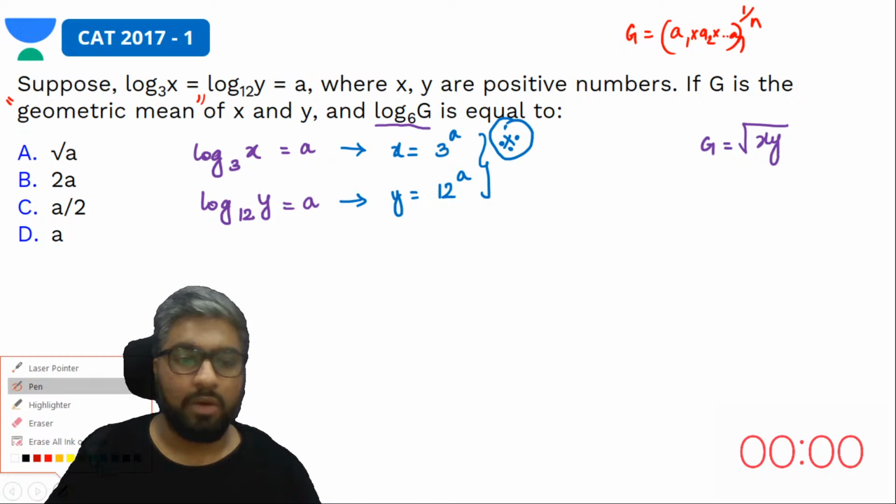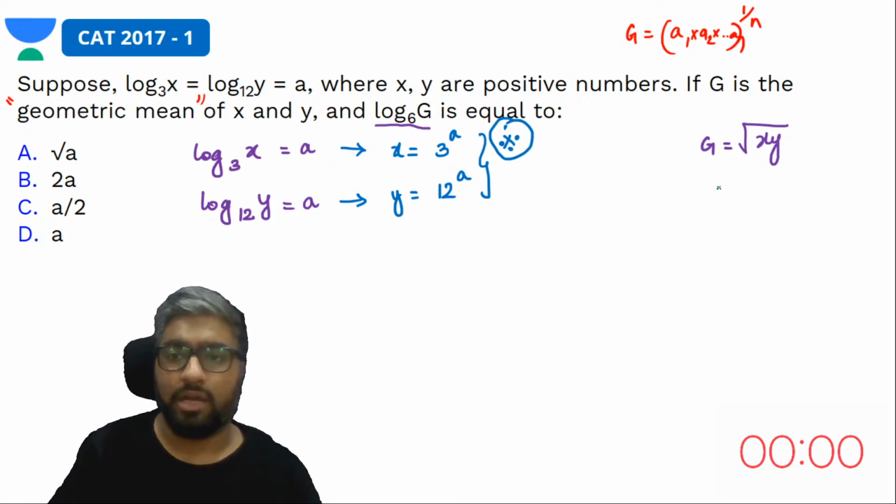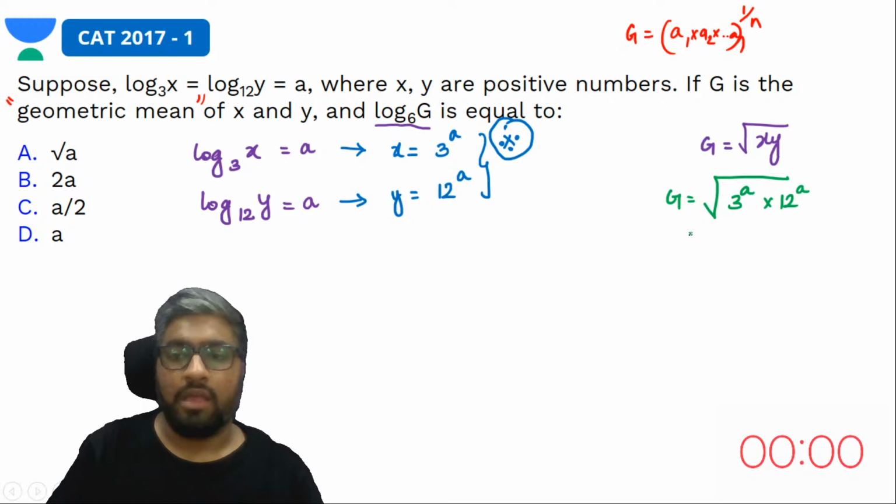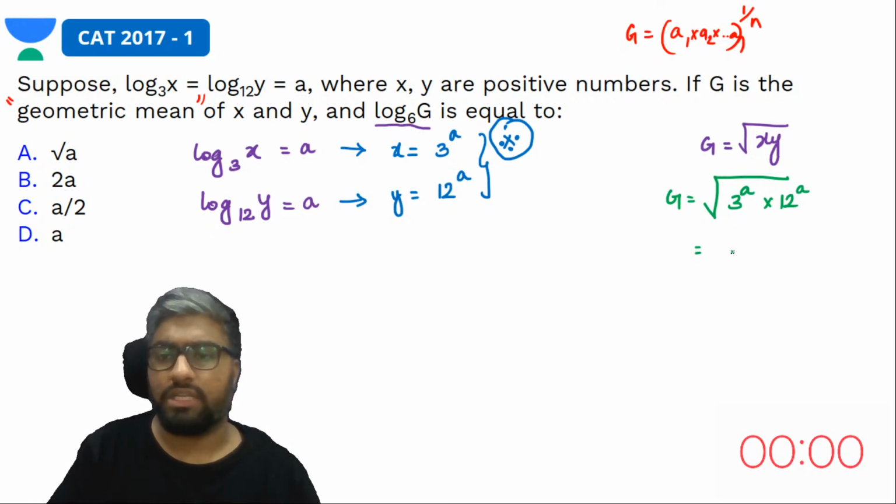Now I can find the value of G. G is equal to the square root of 3 power a times 12 power a. A is the common power of both, so 3 times 12 is 36, giving 36 power a, the square root of that.